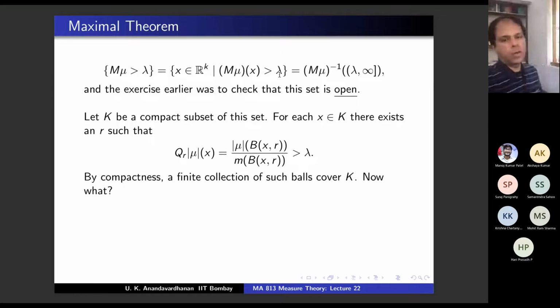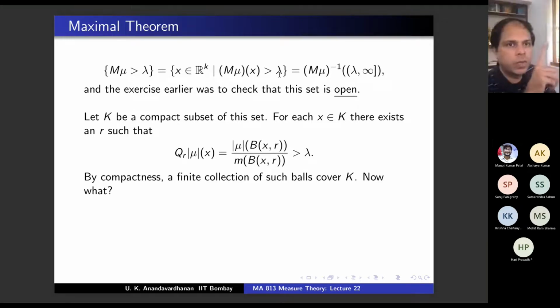So you are in a situation where you have a finite union of balls. If you have a finite union of balls, then what was the lemma earlier? The covering lemma. W is a finite union of balls, then the measure of W is less than or equal to some 3 power n.